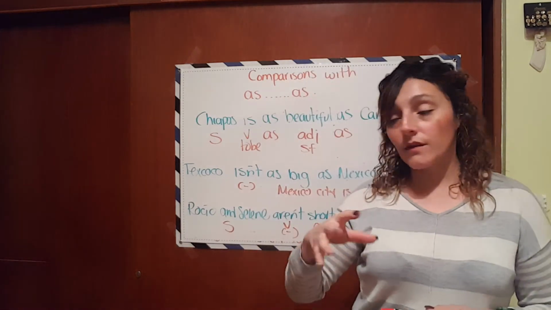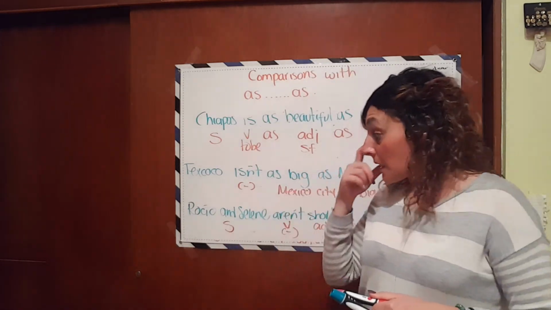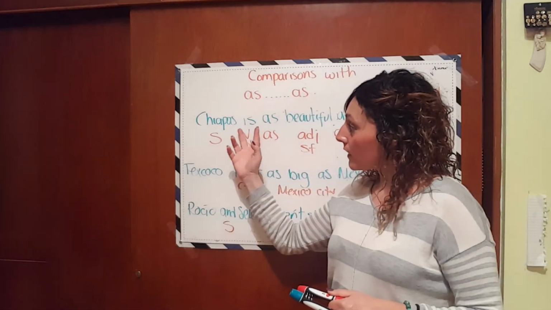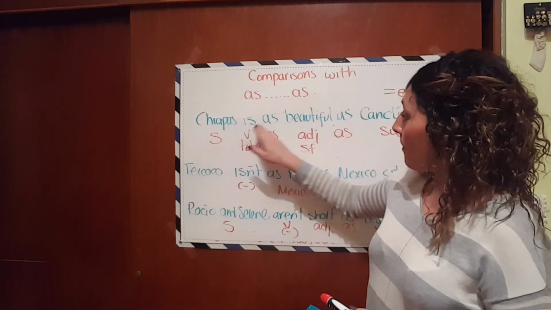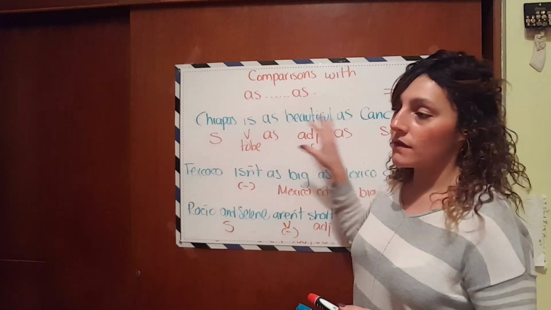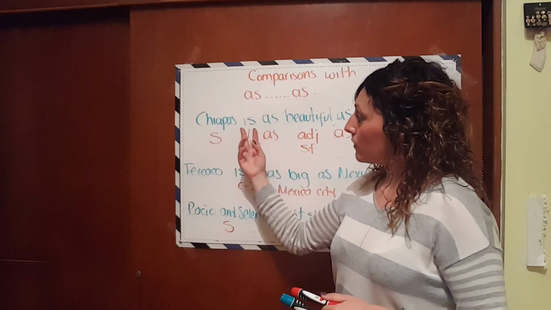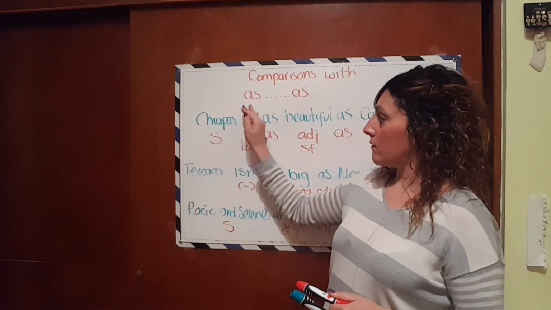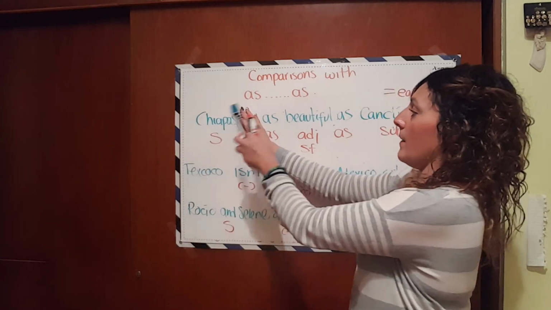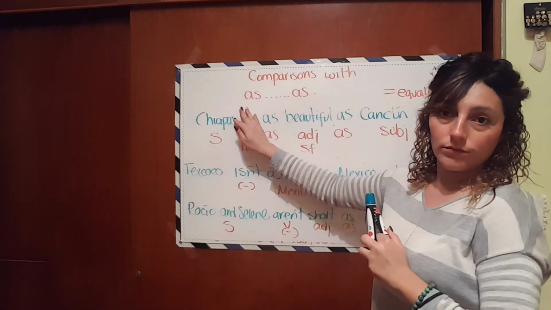Some students ask me if we can ask questions with this. Yes, you can ask questions. The only thing that you have to do is invert the order. For example, Chiapas is as beautiful as Cancun. This is affirmative. If you want to make it a question, you change it: is Chiapas as beautiful as Cancun?